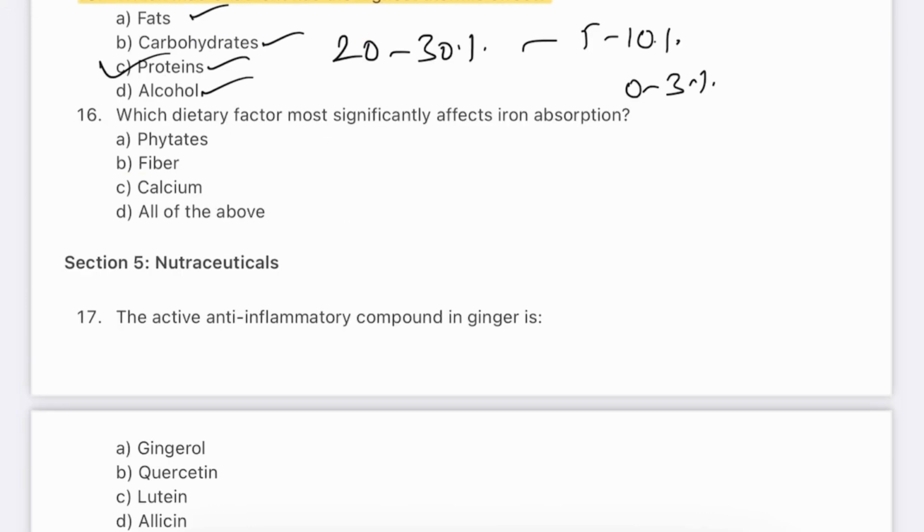Question number 16. Which dietary factors most significantly affect iron absorption? Phytates, fiber, calcium, all of the above. Here the answer will be D, all of the above.